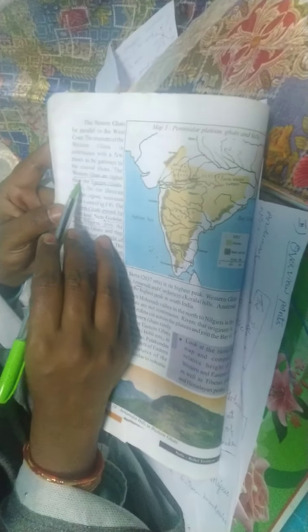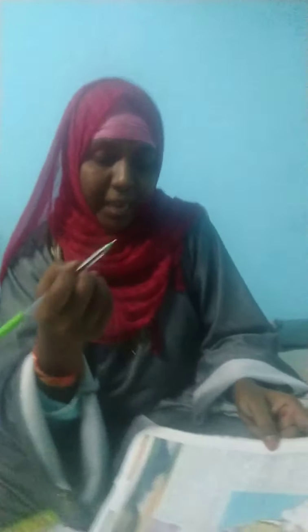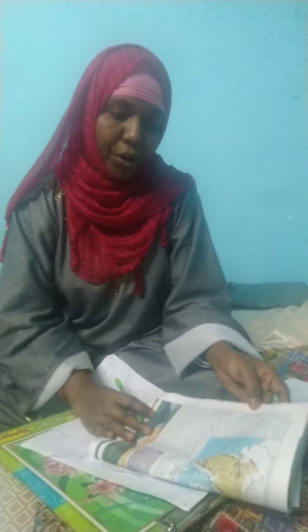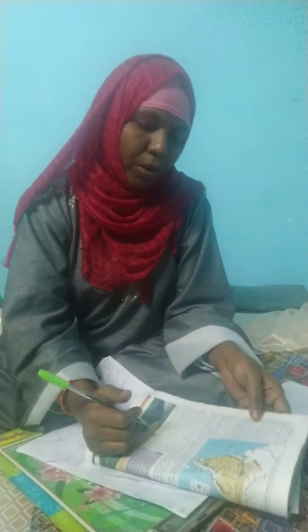So girls, remember the main important points. Western Ghats are higher than the Eastern. Next, it extends for 1600 kilometers and near Gudalur, the Nilgiris join the Western Ghats. These are the most important points. A 2 or 3 marks question will be asked from them.